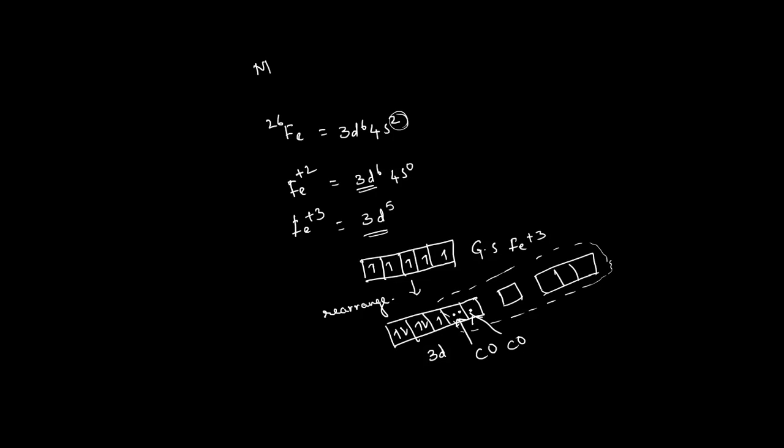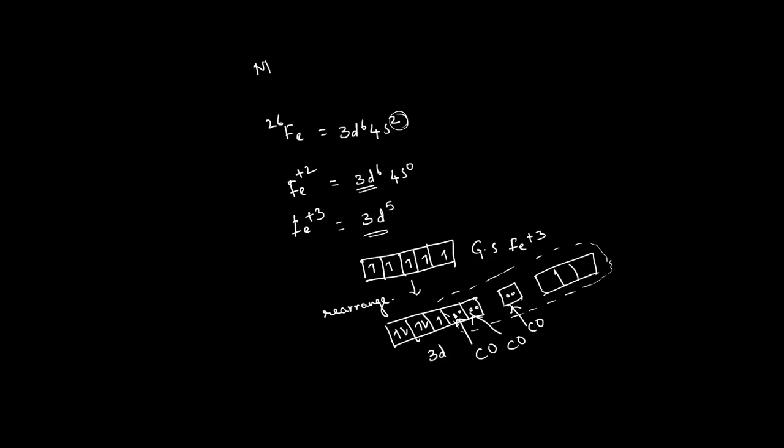So this orbital is also donating a pair of electrons, and so is this one. But the d orbital already has some electrons of its own, and these are also negatively charged species.